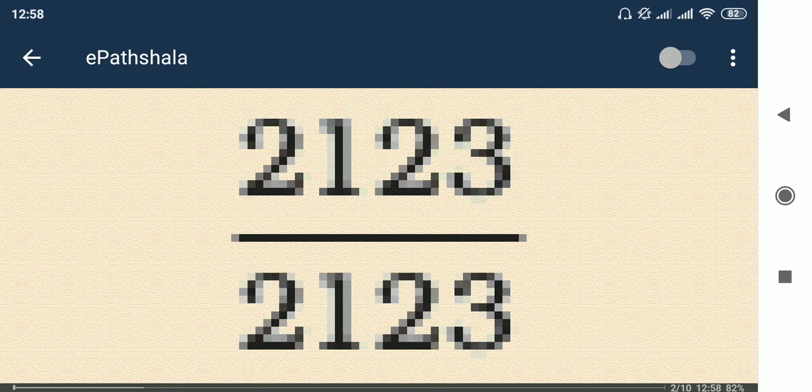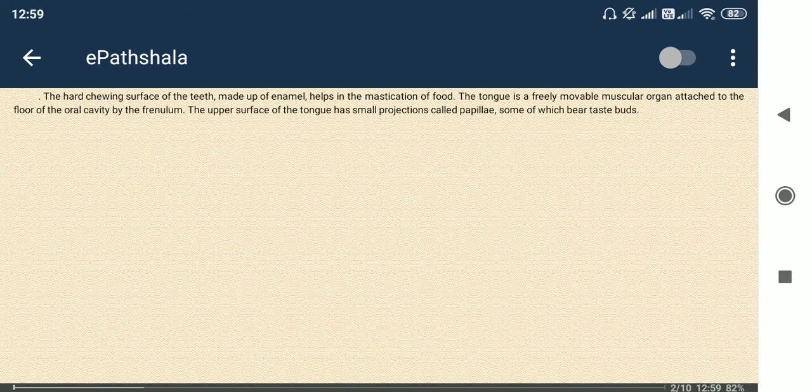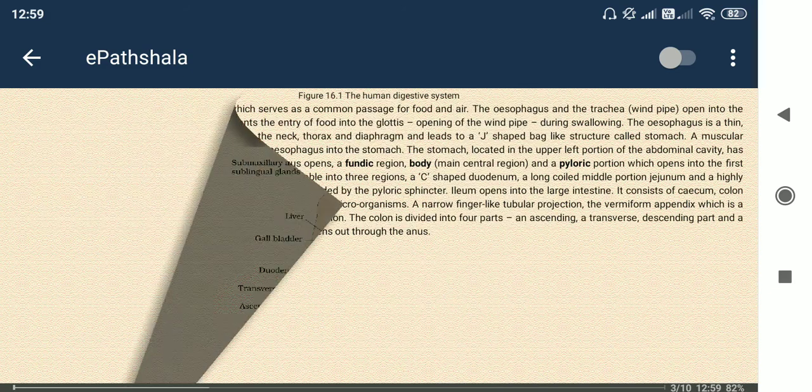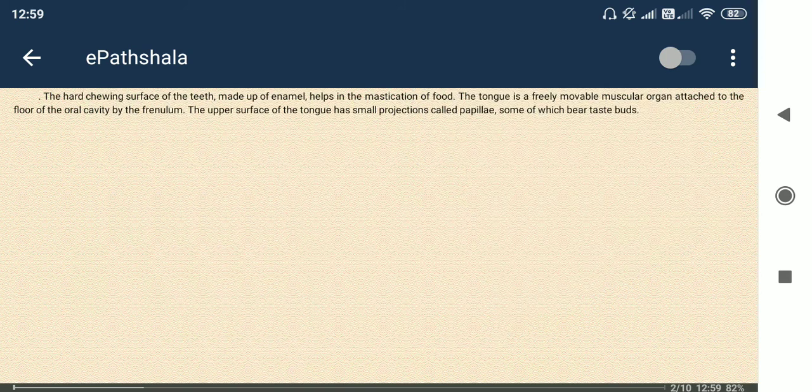So how many teeth? 2 1 2 3 means 8 in each side, left and right. So 8 and 8 make 16 in the upper part as well as the lower part. 16 into 2 means 32. So we have a total of 32 teeth. We need to remember this sequence: 2 1 2 3, incisor, canine, premolar and molar.